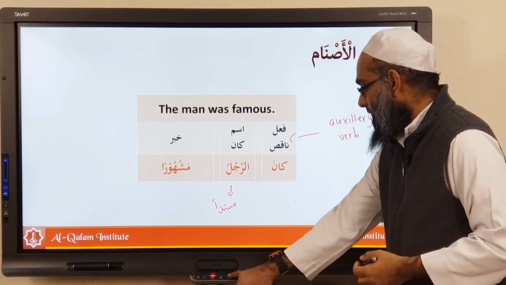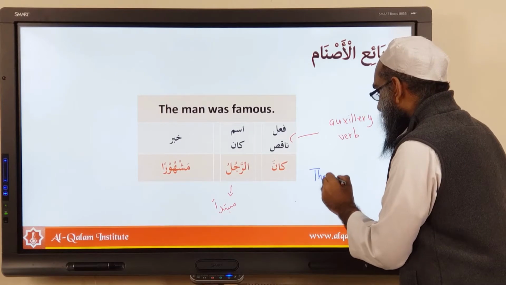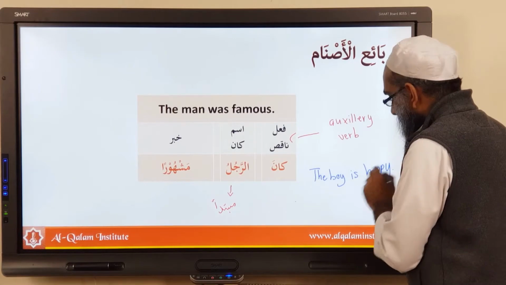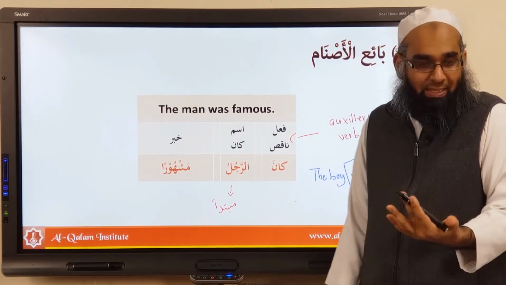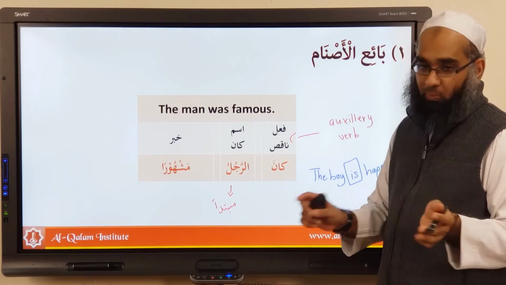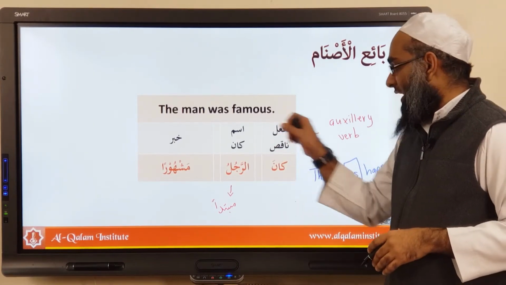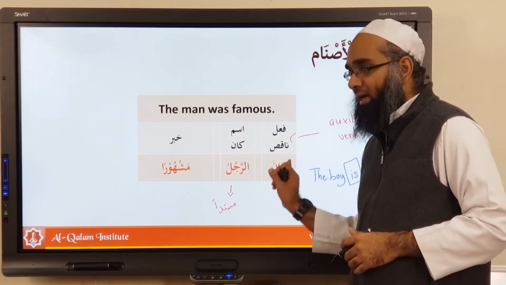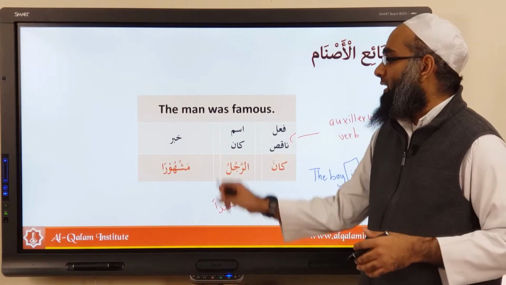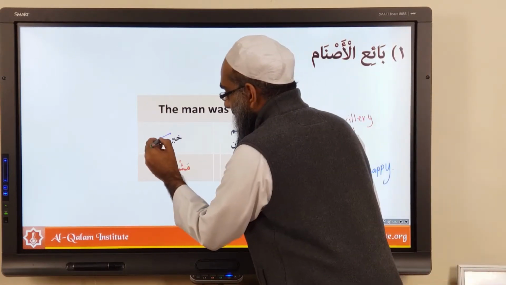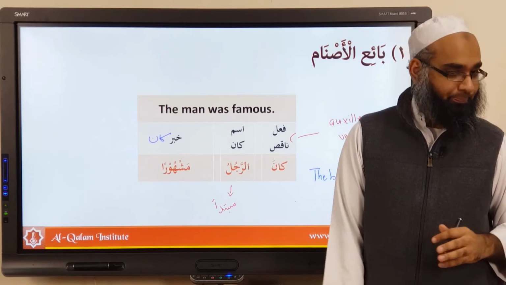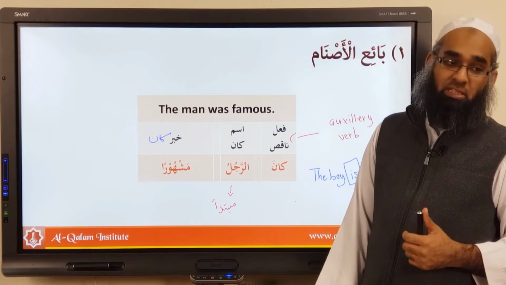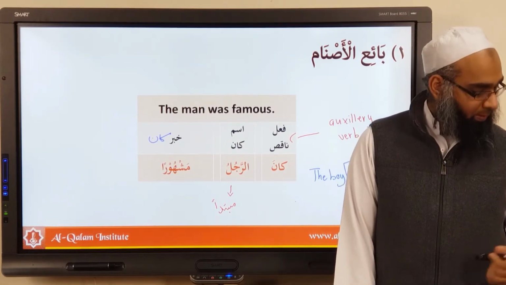Like for example, the boy is happy. Correct? Now, "is" is called an auxiliary verb. It doesn't show an action, is it? It is showing you tense. So in Arabic, you don't have it in a normal mubtada khabar sentence, but when it's past tense, you have it. So you call it fi'lun naqis. So, kana ar-rajulu mashhuran. Tarkib is what? Ism of kana. This mubtada is now called ism of kana. And the khabar, you call it khabaru kana, the khabar of kana. A verb like this does not show an action, it just shows tense. You following?